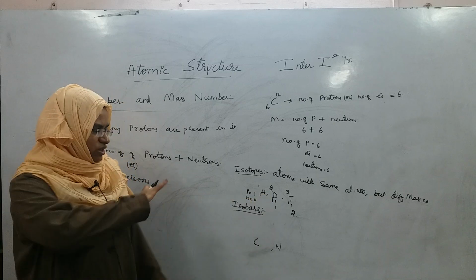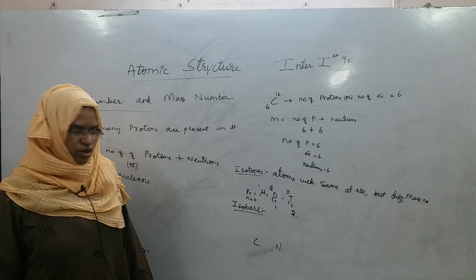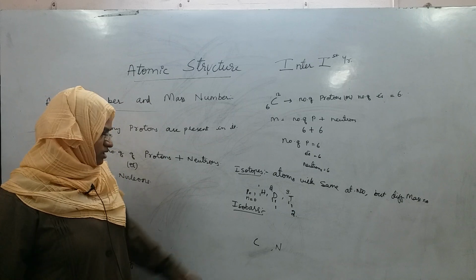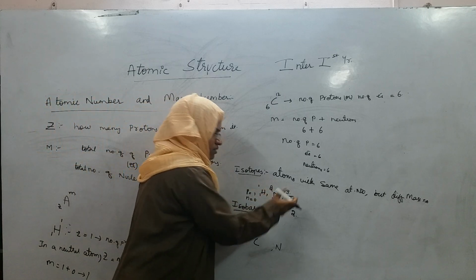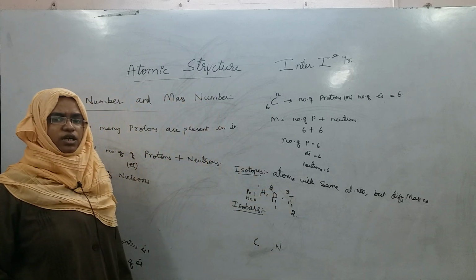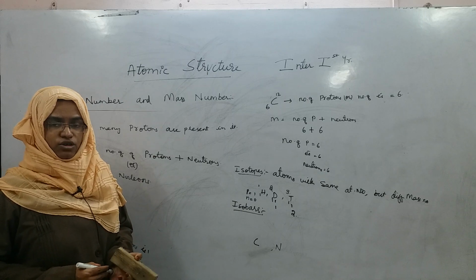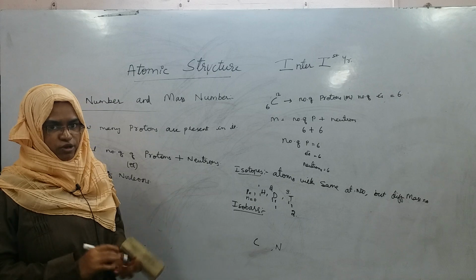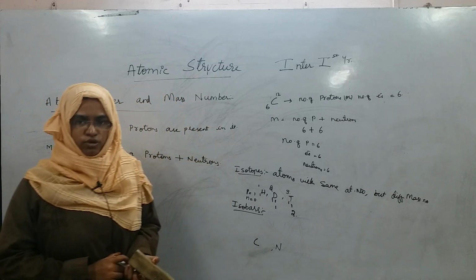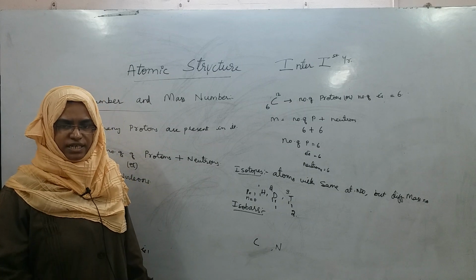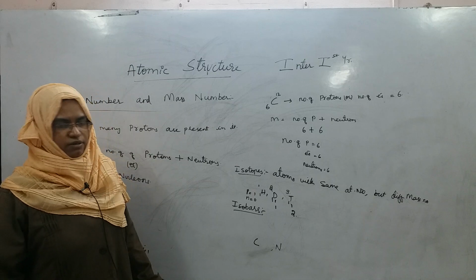Number of electrons in all the three, are they same or different? It is the same. Number of protons in all the three, same or different? It is the same. What is different is only the number of neutrons. They have the same number of electrons and the same number of protons. Therefore, any combination of atoms which has the same number of electrons will have the same chemical properties, because chemical properties depend on the number of electrons but not on protons and neutrons. Chemical properties are decided by electrons. Therefore, isotopes will always have the same chemical properties.